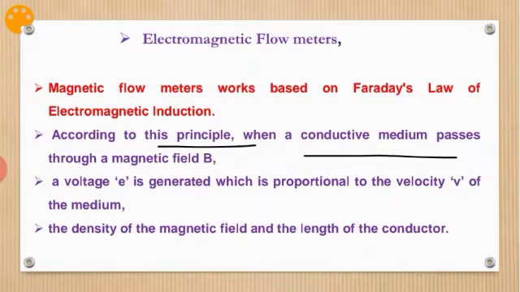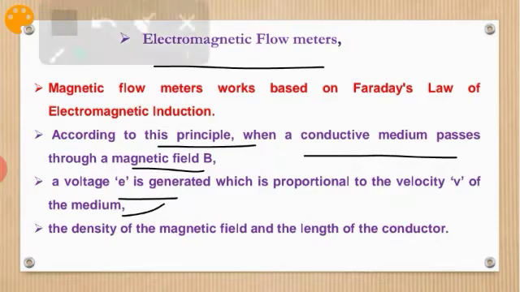The fluid moving through the pipe should be conducting, and only then can we apply Faraday's law to get the flow rate. According to the principle, when a conductive medium passes through a magnetic field B, a voltage E is generated, which is proportional to the velocity V of the medium.